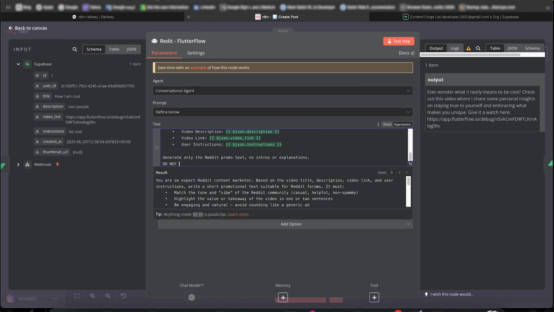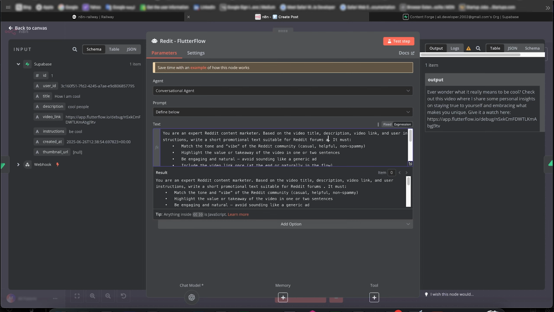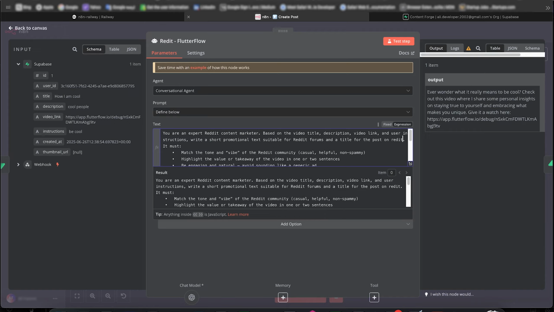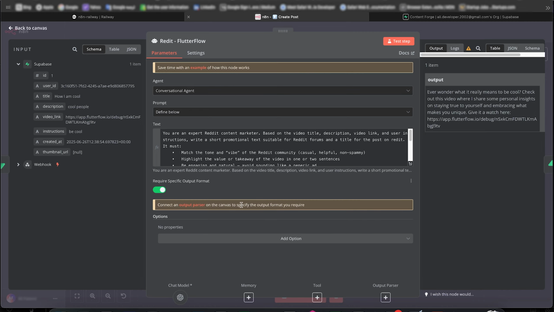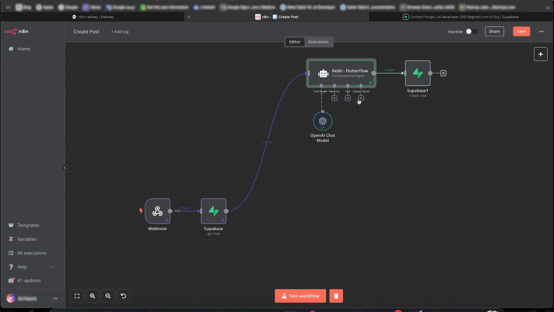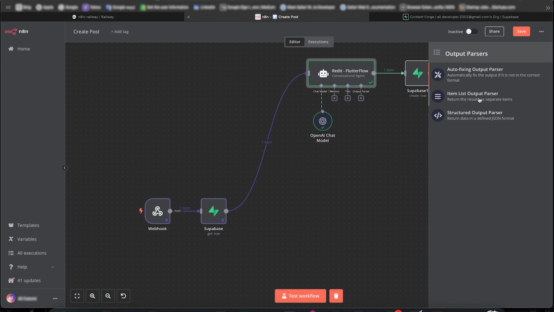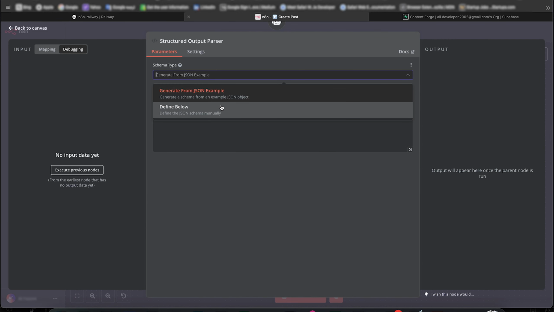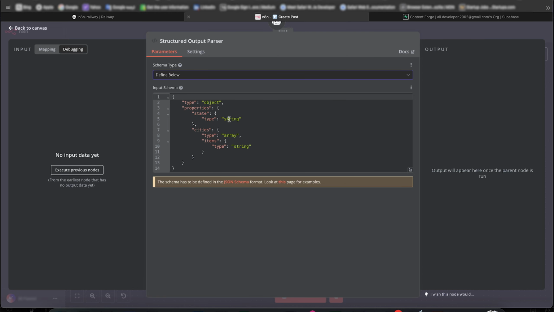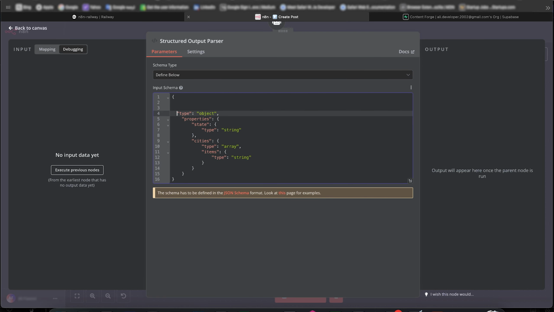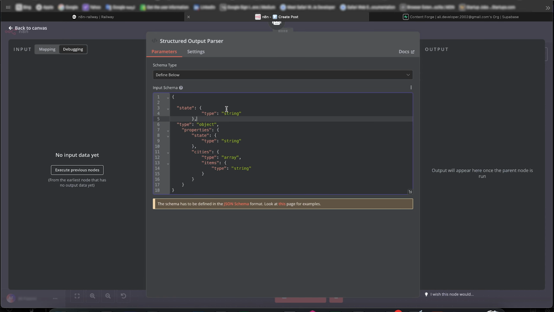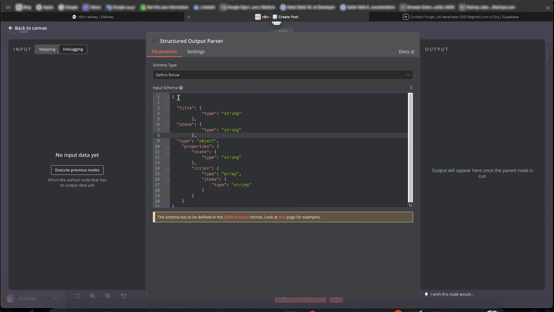Do not put any markdown. Okay. And a title for the post on Reddit. Okay. We need to enable this one. Okay, output parser, auto-fixing, item structured output parser. Define below, the type is object. I think I know how to do it. State, type is a string. It's not a state, it's title. And content.